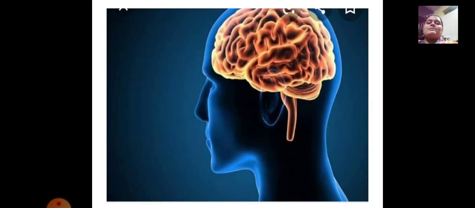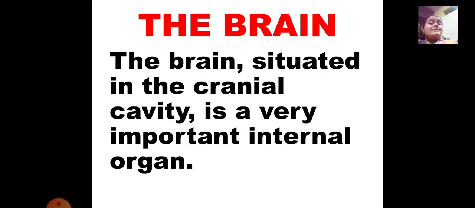Now look at this. What is this? This is the brain. See, this is the shape of the brain, and our brain looks this type. Okay. And where is the brain situated? The brain is situated in the cranial cavity, that is in your head. Okay. Now let us learn about the brain. Important things about the brain. How does our brain function?